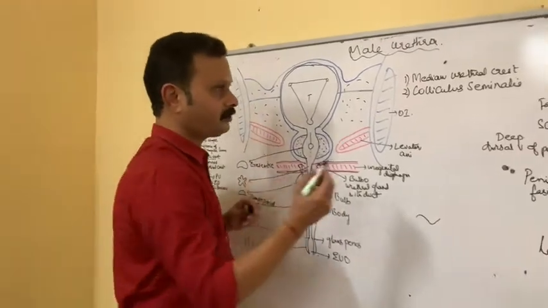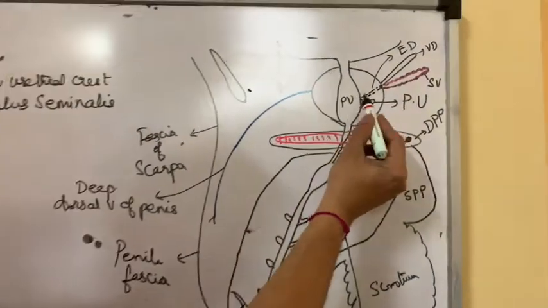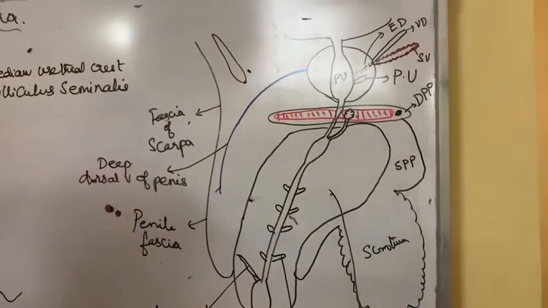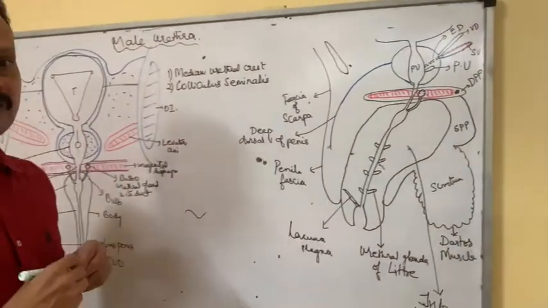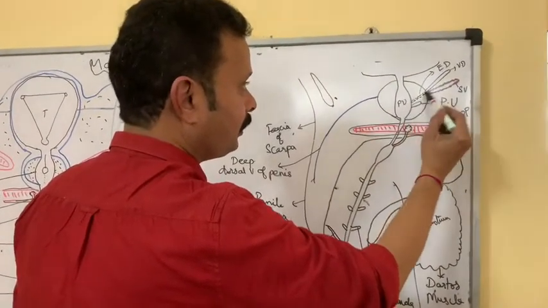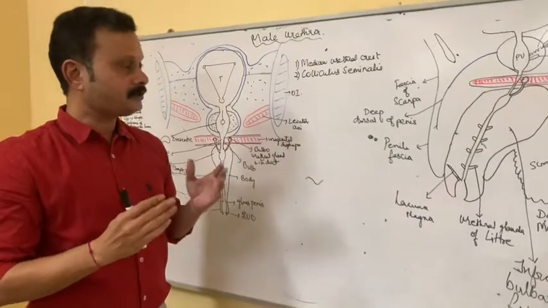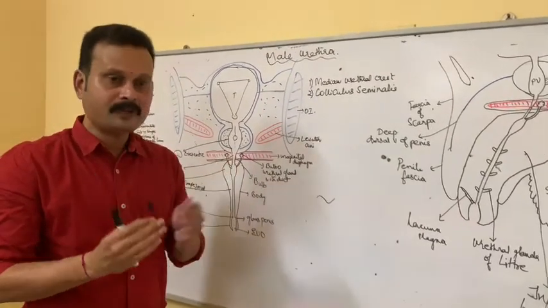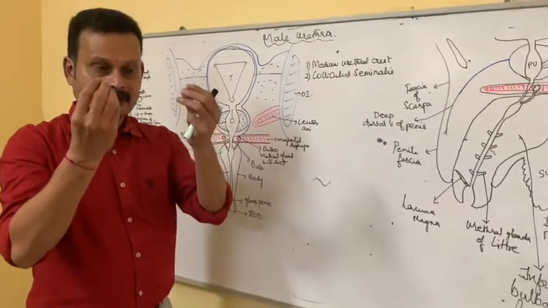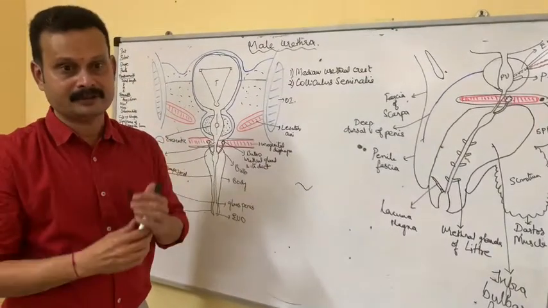Now, what is prostatic utricle? If you see this diagram, this is a prostatic utricle, this is urethra, prostatic urethra, this is prostatic utricle. Prostatic utricle is an extension seen along the posterior aspect of the urethra, running upwards and backwards. This prostatic utricle is formed by the union of the leftover caudal parts of paramesonephric duct or Mullerian ducts in males.